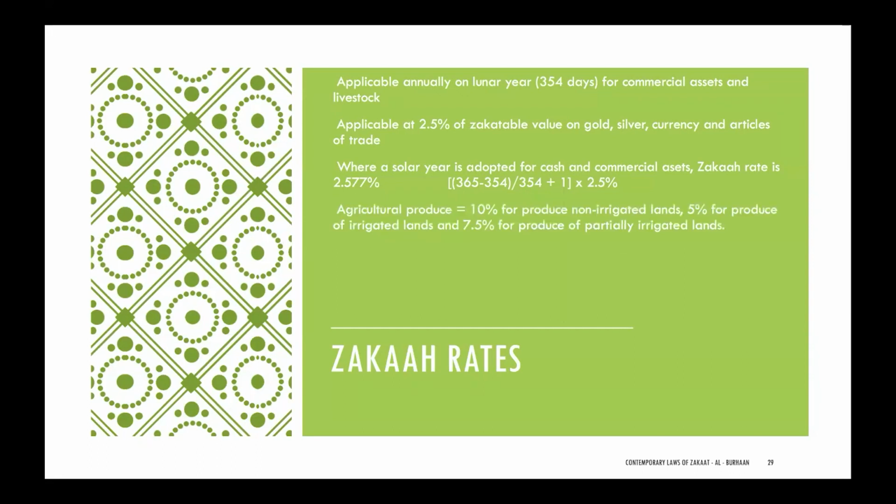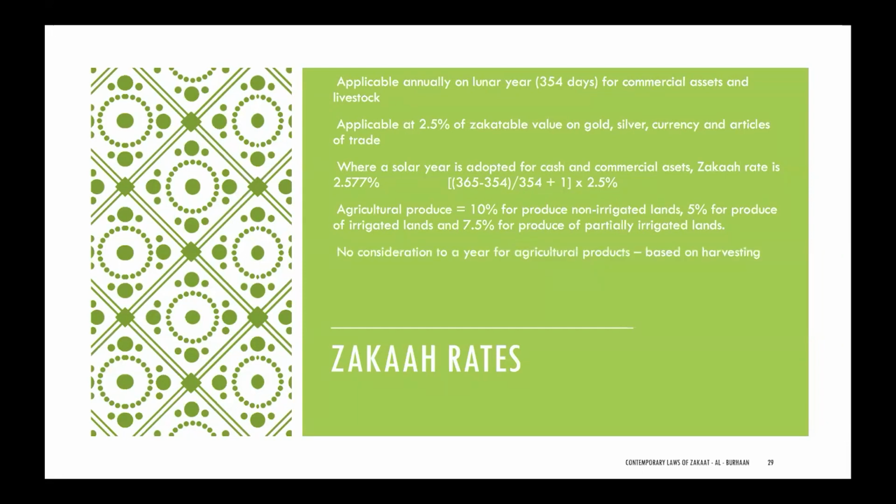Then there's specific rates for agricultural produce. Now, whilst we haven't included zakat on agricultural produce and what types of produce are included, we're finding that agriculture is becoming an important investment asset class, particularly in South Africa. So it's important for you to go out and consult with the ulama to understand how you would calculate zakat. But in a nutshell, typically the value would be 10% of produce of non-irrigated lands, 5% for the produce of irrigated lands, and if it's partially irrigated lands, then it would be 7.5%.